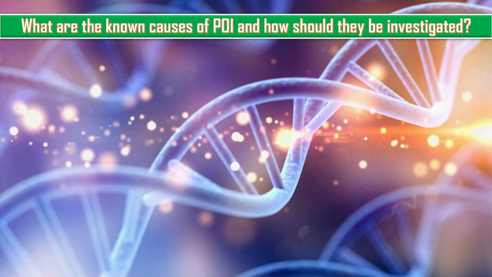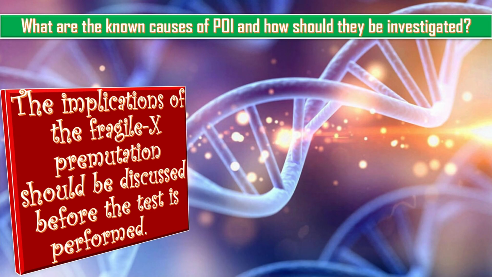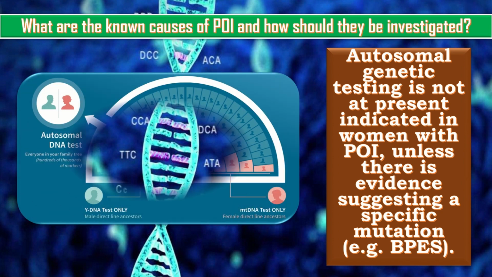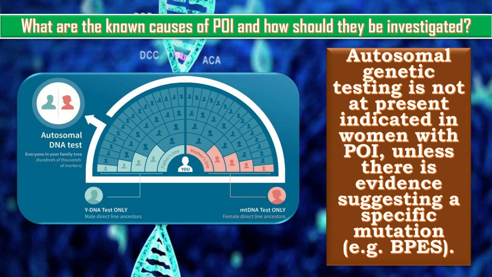The implications of Fragile X premutation should be discussed before the test is performed. Autosomal genetic testing is not at present indicated in the woman with POI unless there is evidence suggesting a specific mutation, for example, BPES, blepharophimosis syndrome.